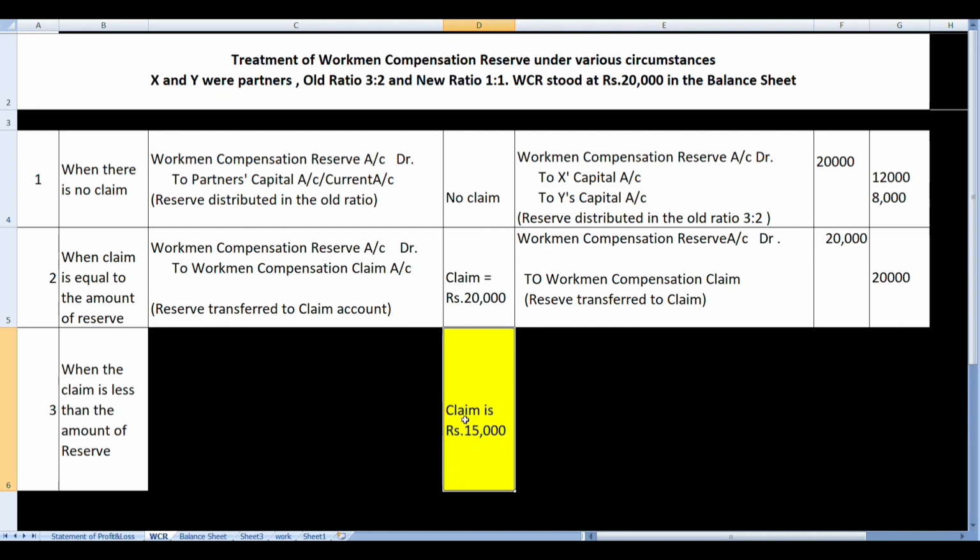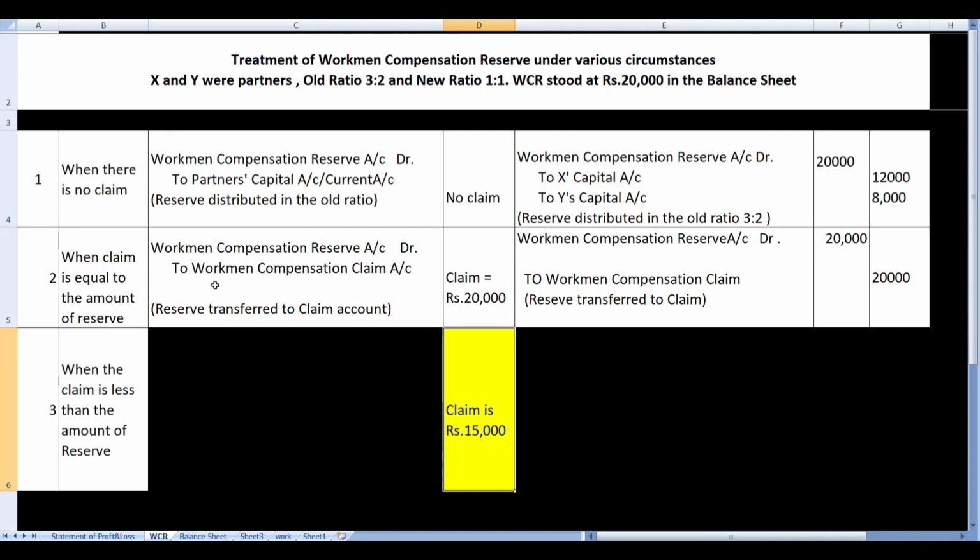That means now here we have to give two treatments, the combination of the first and second treatment. For 15,000, which is the amount of claim, we'll be giving the second treatment. And for the 5,000, when there is no claim, we'll be giving the first treatment. So the third condition is a combination of first and second.